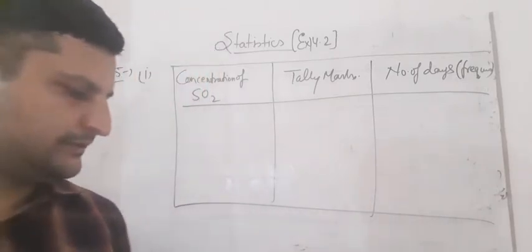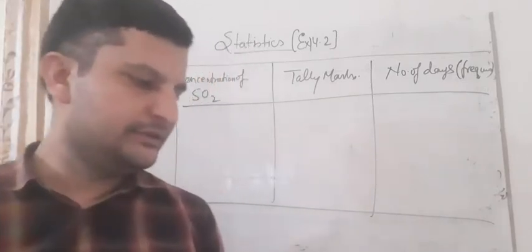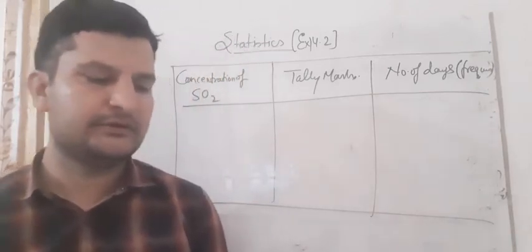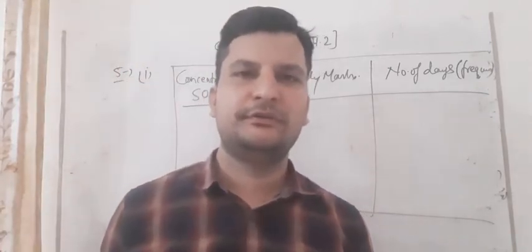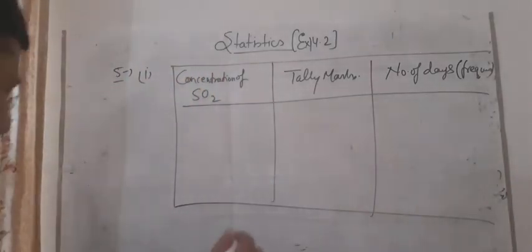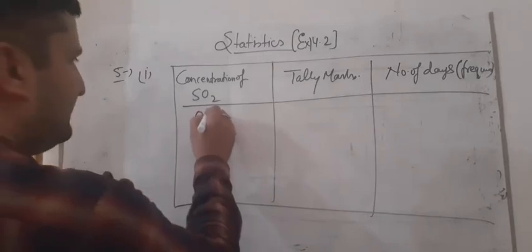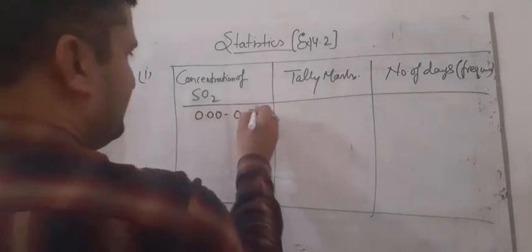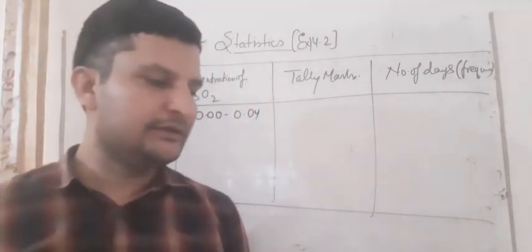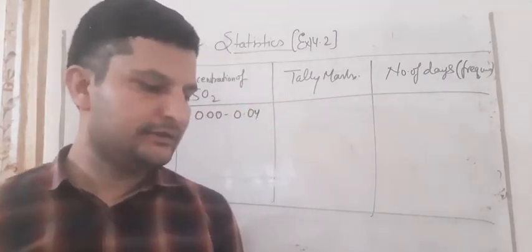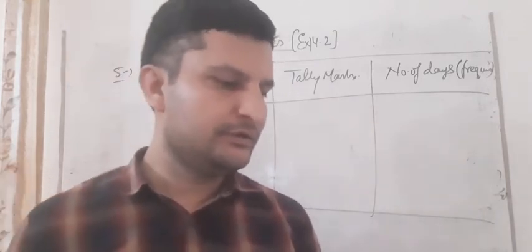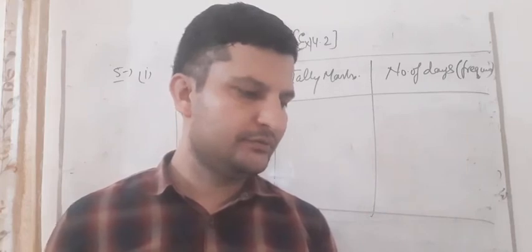So first, it is given 0.00 to 0.04. The first part is to make a grouped frequency distribution table with class size 0.04. So first we will check what the greatest value is here. The greatest value is coming between 0.20 and 0.22, and after 0.22 there is nothing.